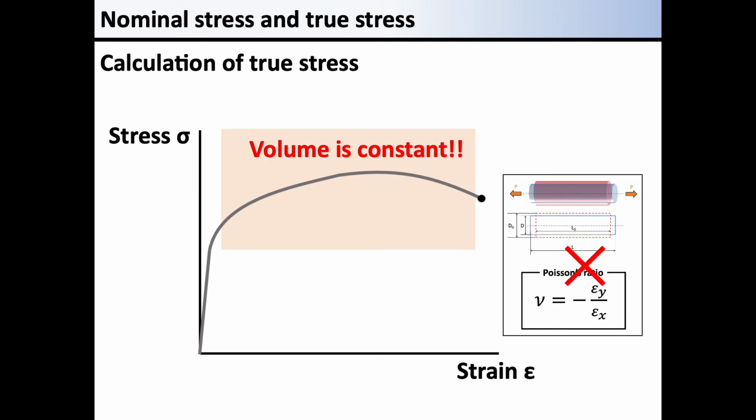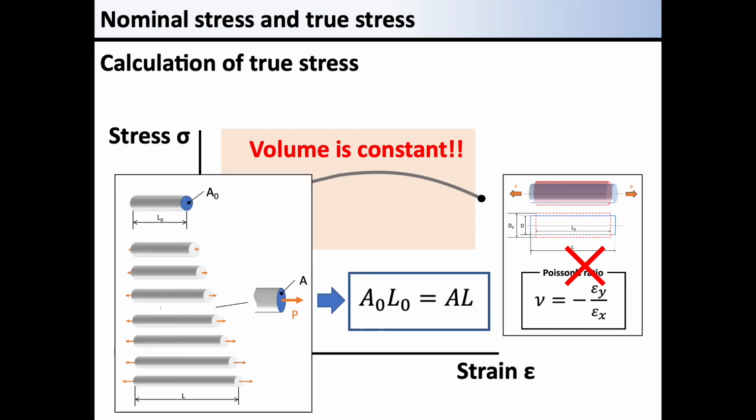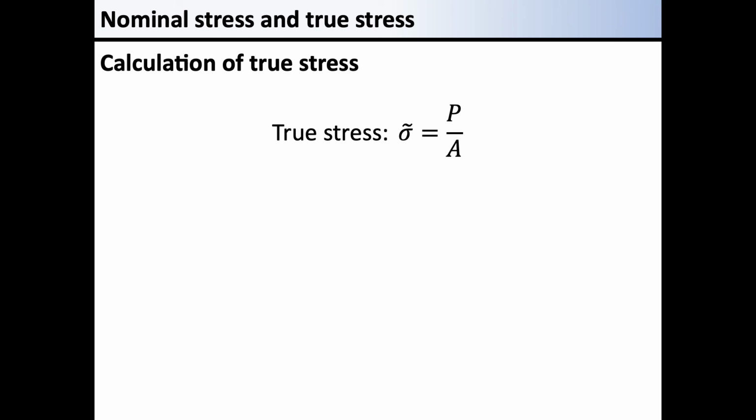To calculate the cross-section area after plastic deformation, we assume that the volume is constant. In other words, the original volume is given as the product of the initial cross-section area and the length. The volume after the deformation is given as the product of the cross-section area and the length at that time. We use the rule that the volume is constant to modify the cross-section area. This assumption allows us to calculate the true stress.